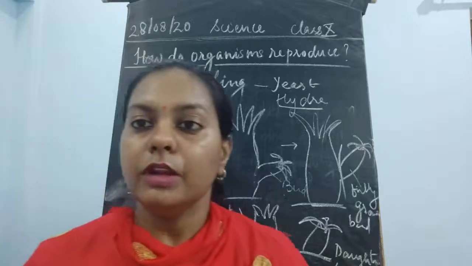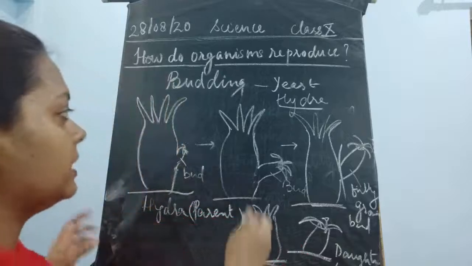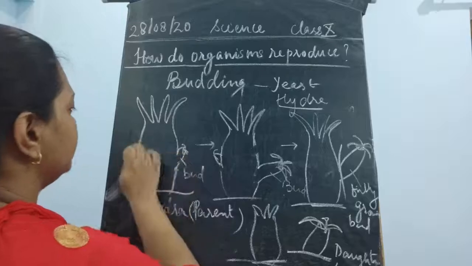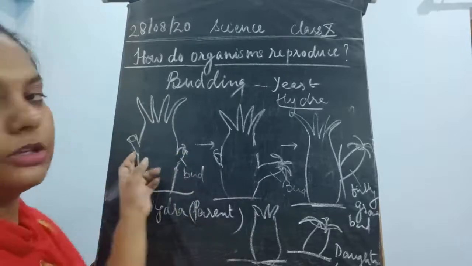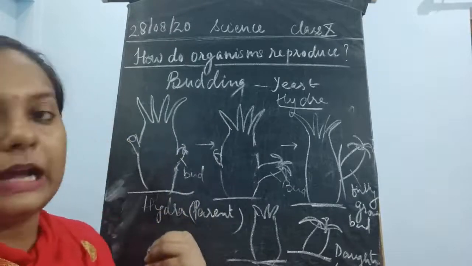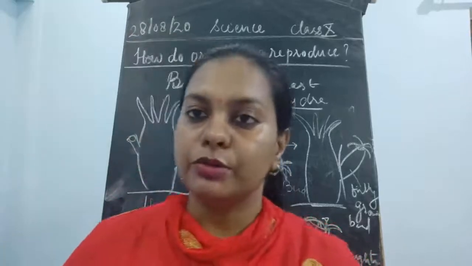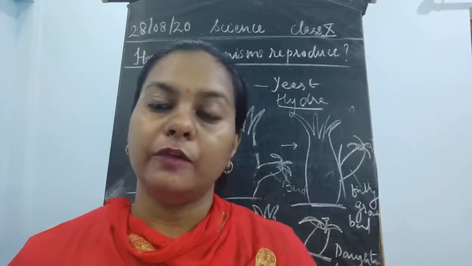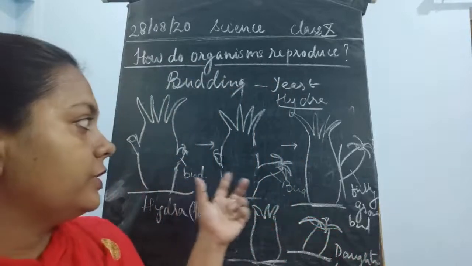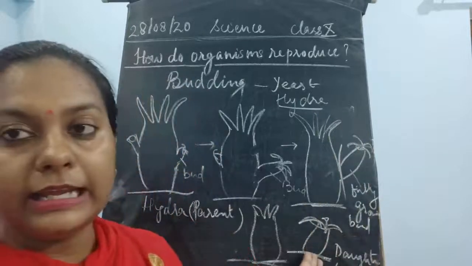Now, this budding could be single budding, or there could be multiple buddings. From this side also, the outgrowth could be placed. It could develop on this side also. Several hydras could develop on one parent hydra. From one parent hydra, many hydras could be developed. This is how outgrowths are developed in the form of a bud, a projection, an outgrowth-like structure. Once they are fully grown, they will be detached from the parent's body and they will live freely in the water.